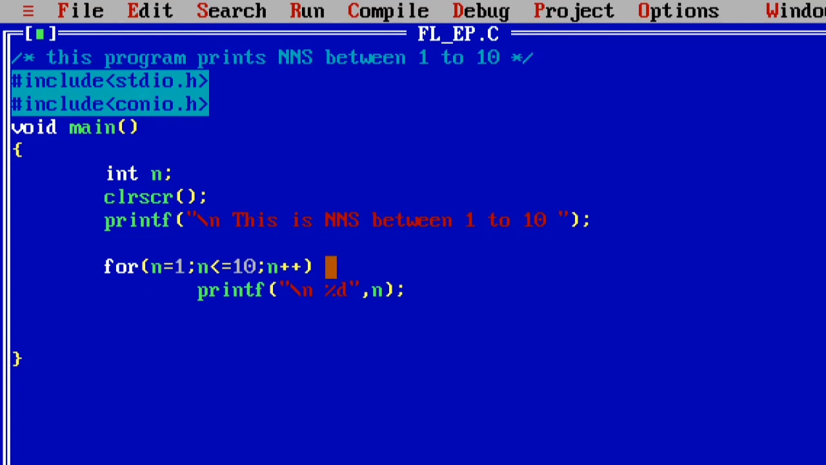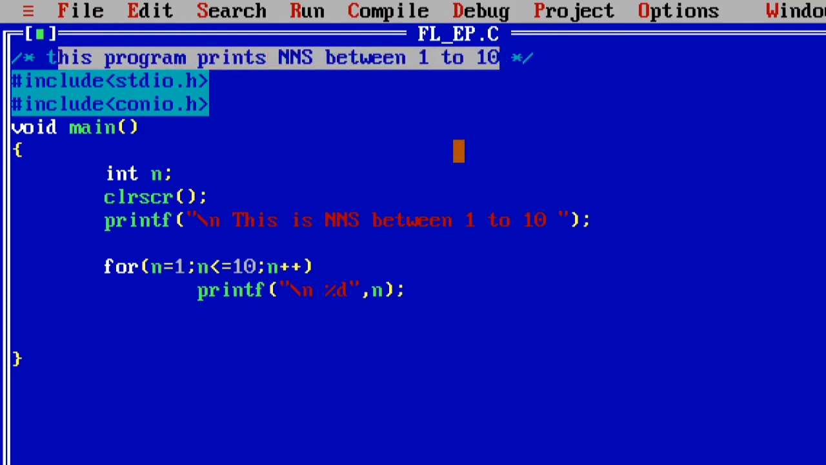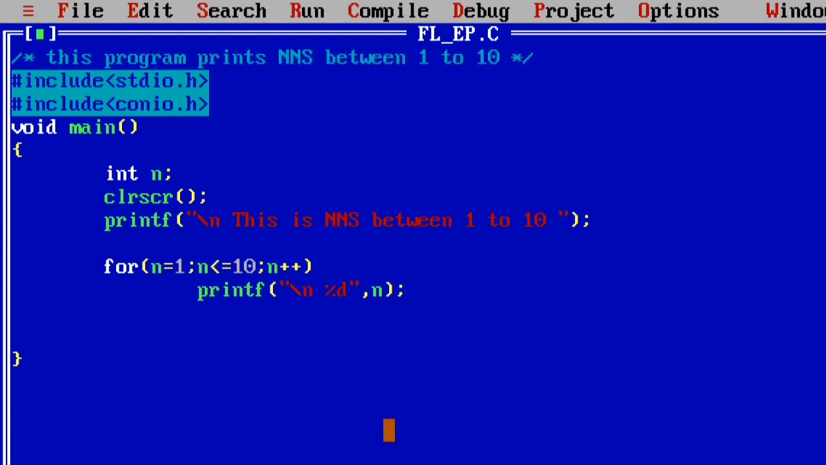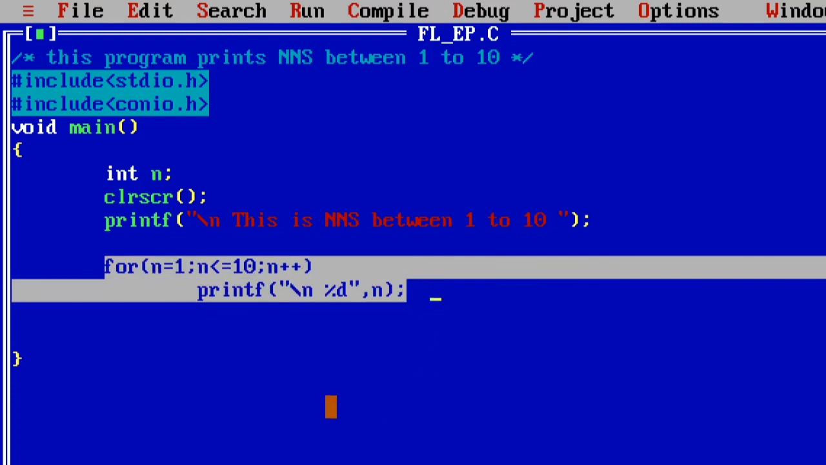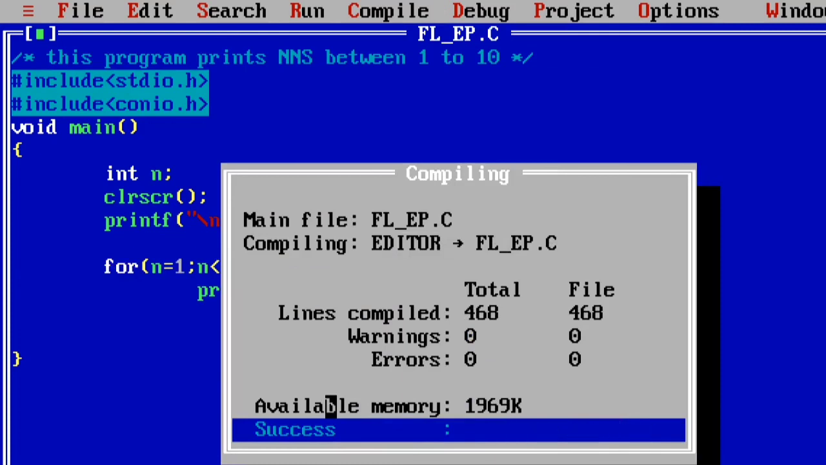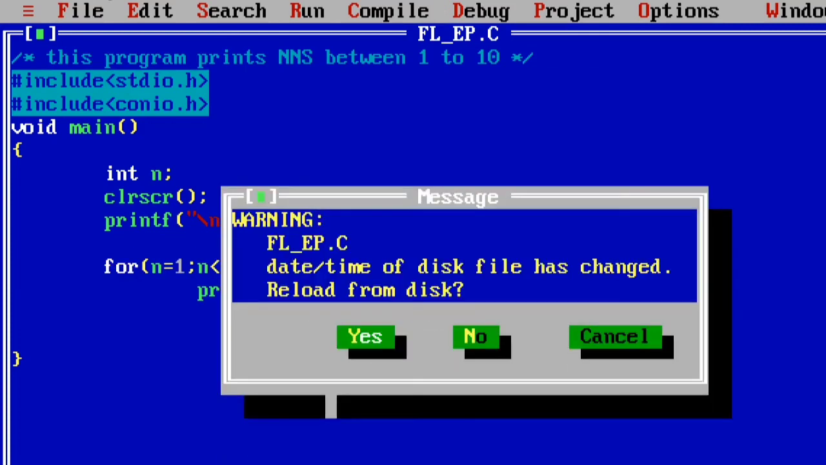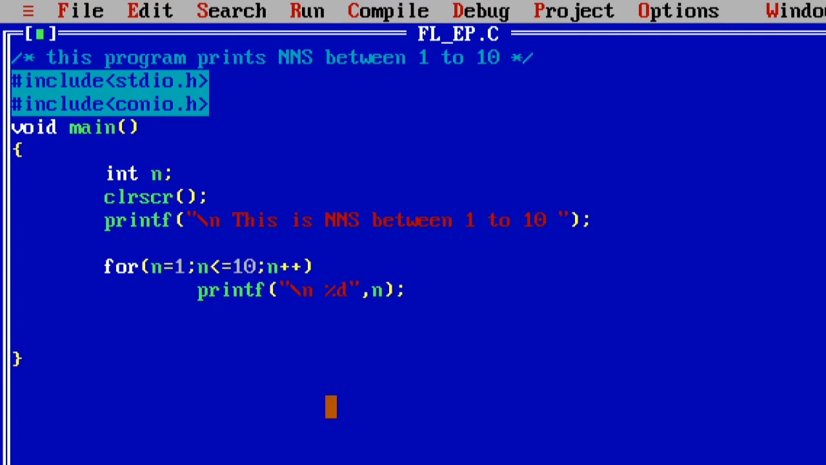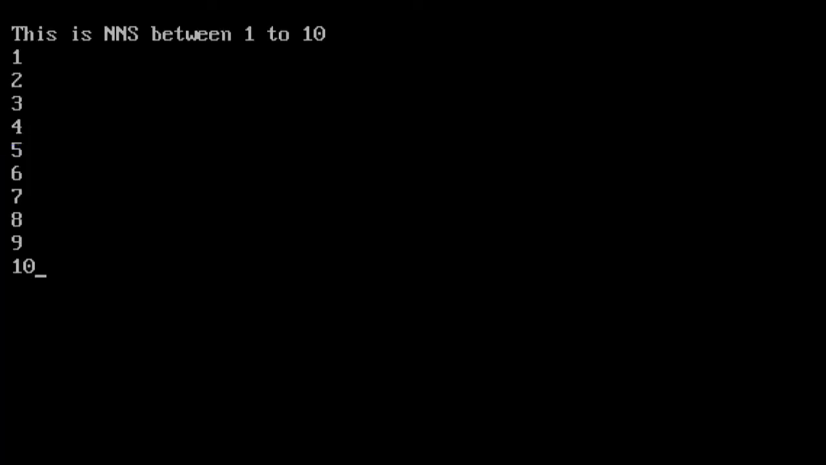So this program also displays the natural number series between 1 to 10. But instead of the while loop, here I used the for loop. Then save the program, compile the program, success, then run the program. Execution is completed. Then see the result. It also prints the natural number series between 1 to 10.